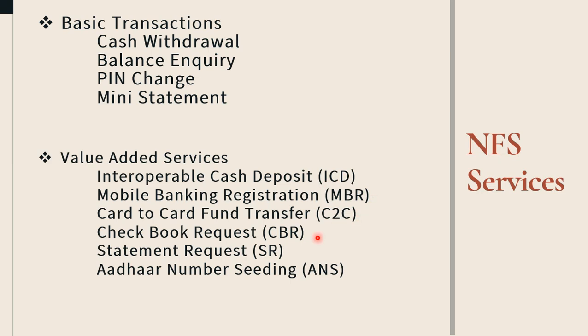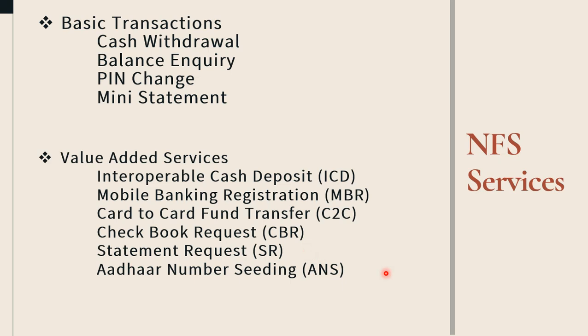Then the fourth type of value-added service is checkbook request. This service enables a cardholder of a participating member bank to request a checkbook using any other participating member bank. Then the fifth one is statement request. This service enables a cardholder of a participating member bank to request an account statement using any other participating member bank's ATM.